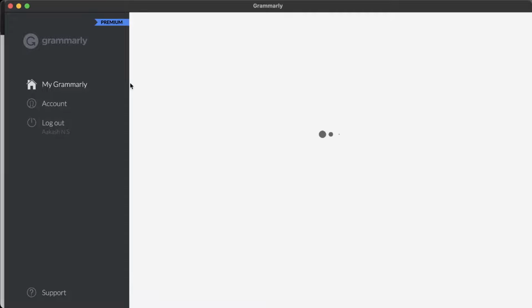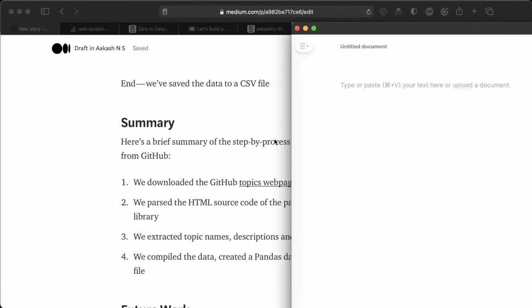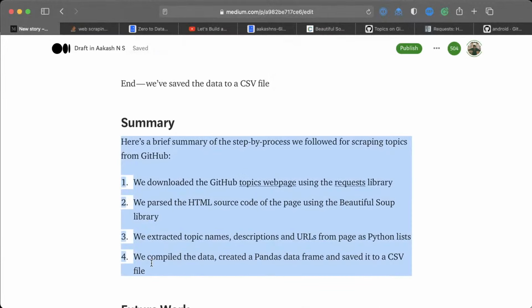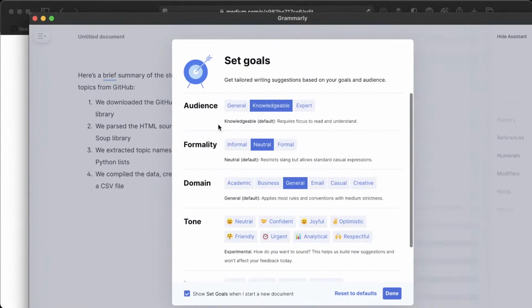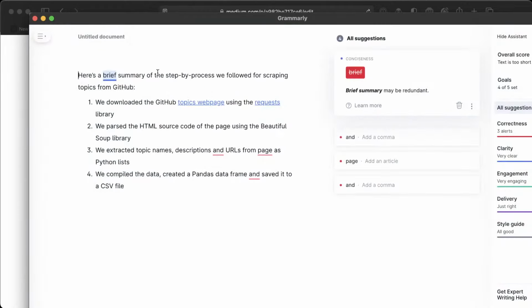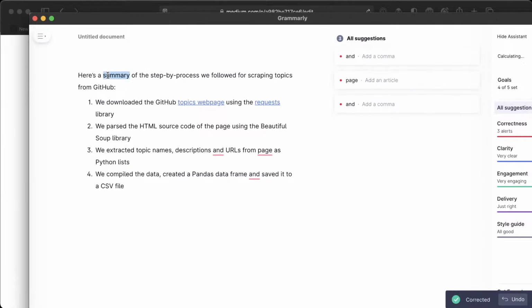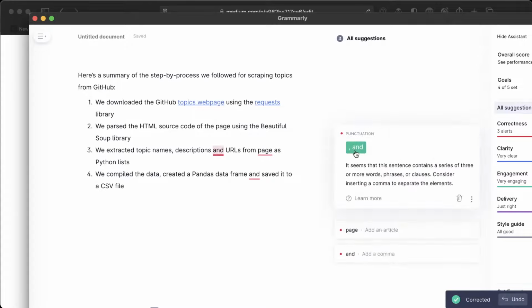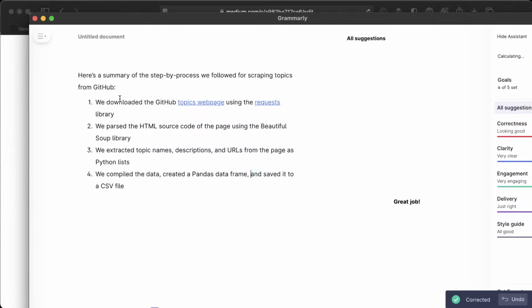Grammarly is a great tool, it's beyond a spell checker, so it's a pretty good tool for improving your writing. So for example, you could create a new Grammarly document and you can just copy paste some of the stuff into Grammarly like we've done here, and then you can set your goals or whatever, how you want it to look. Yeah, and you can see it is giving you suggestions, like maybe we can remove a brief because we're already saying it's a summary. It's saying we should add commas here and there. It's saying we should add the page. It's saying we should add and. So just use a spell checker.